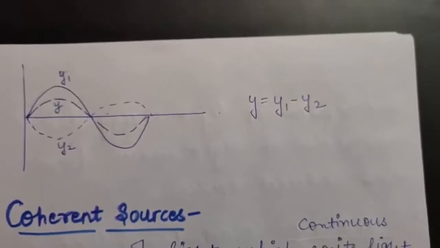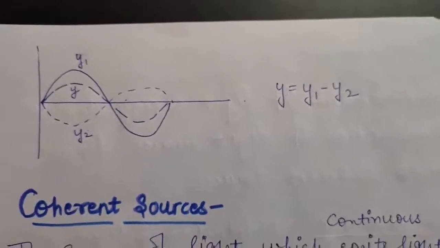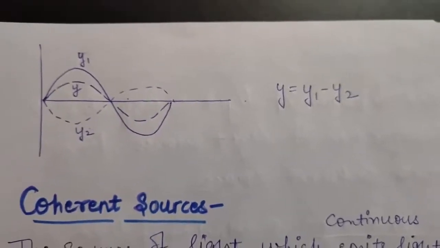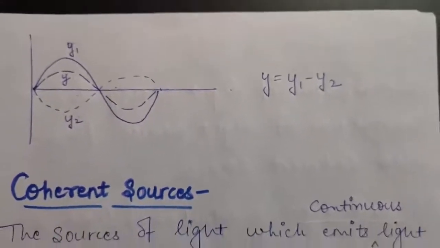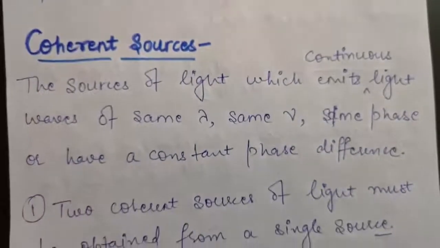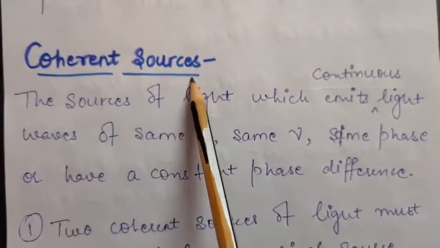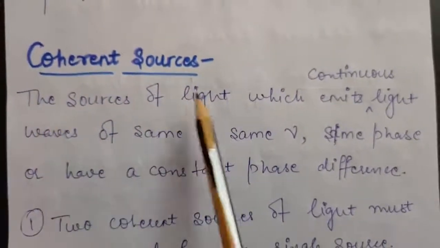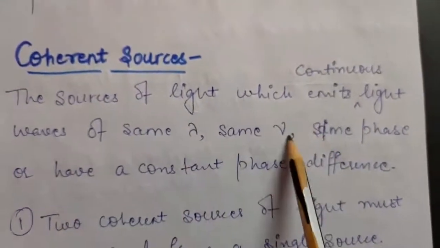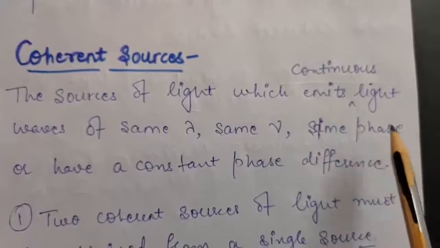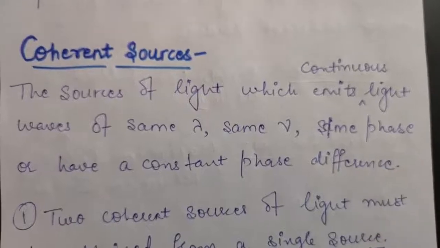Now we'll be studying two main topics of wave optics, which are interference and diffraction. Before that, we should know what coherent sources are. So before studying interference of light, we will study coherent sources. First of all, what do we mean by coherent sources? The sources of light which emit continuous light waves of the same wavelength, same frequency, and same phase, or having a constant phase difference, are called coherent sources.